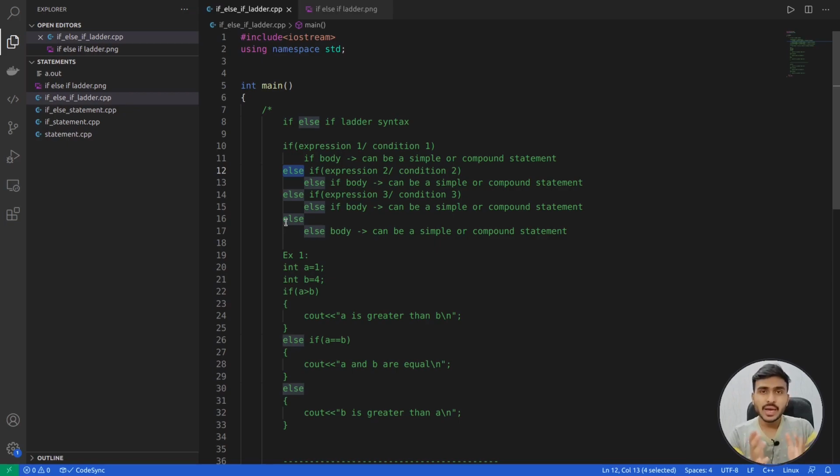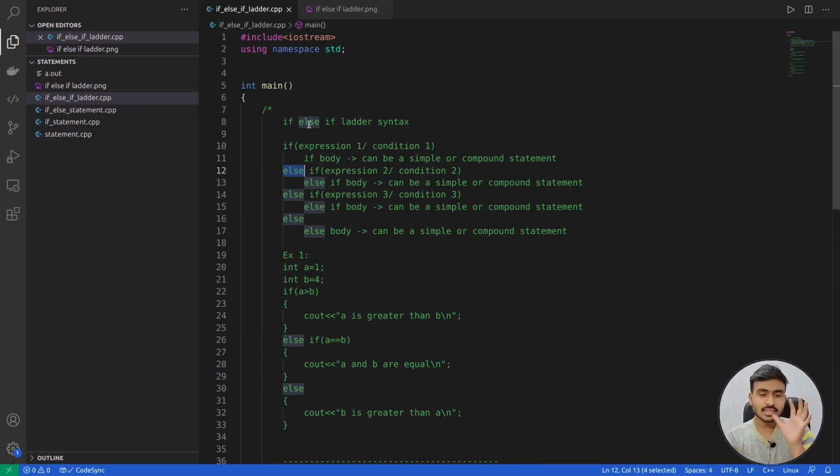Because whenever we are writing an else statement, it needs to have some if statement. The if statement is going to have some condition, and if that condition is false, then we are going to go inside the else statement. That's why an else statement cannot exist independently. It needs to be attached with some if statement or if else if ladder. So in an if else if ladder, you can also optionally add an else statement in the end.